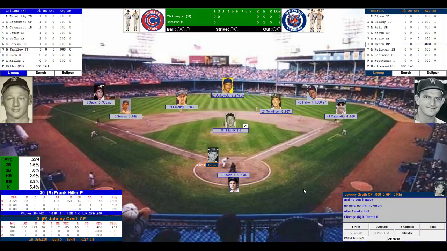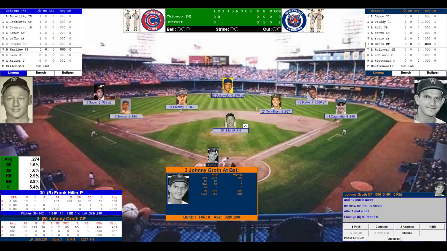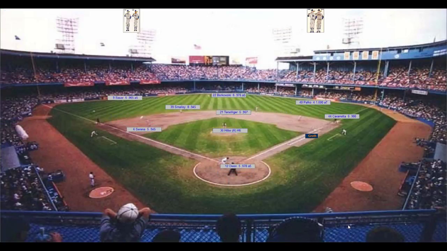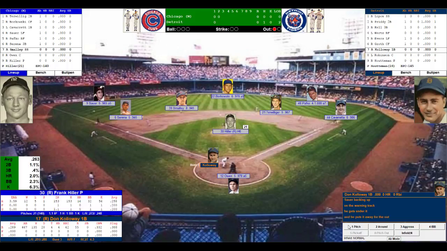2 up for the Tigers: Groth, Callaway, and Robinson to face Hiller, back out on the mound for the Cubs. Johnny Groth, .306, 12 home runs, 85 runs driven in, .298 off right-handed pitching in 1950. Righty-righty matchup. Owen pounds the mitt, sets the target. Here's the pitch by Hiller. That ball goes deep to left center field. Sauer's there to make the catch.